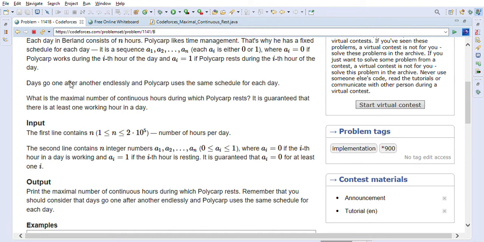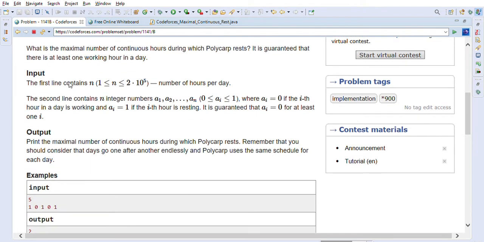Days go one after another endlessly, and Polycarp uses the same schedule for each day. So what is the maximal number of continuous hours during which Polycarp rests? It is guaranteed that there is at least one working hour in a day. The first line consists of n, the number of hours per day. They have given us, for example, 5 hours here for a day.